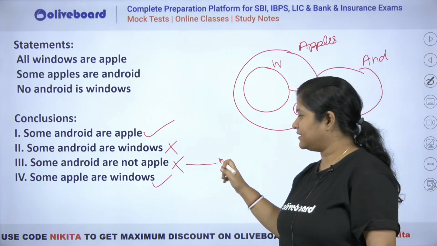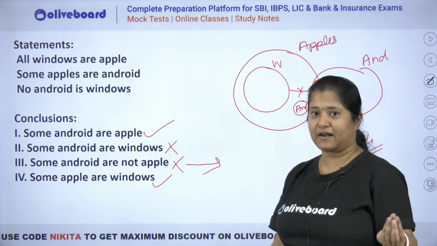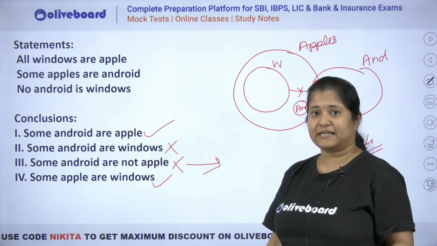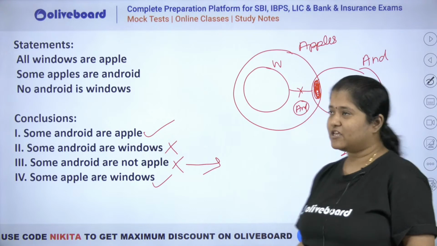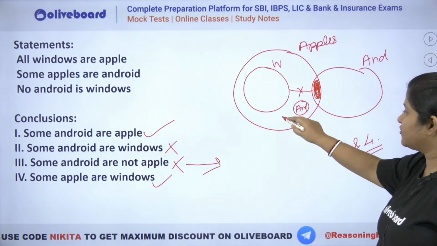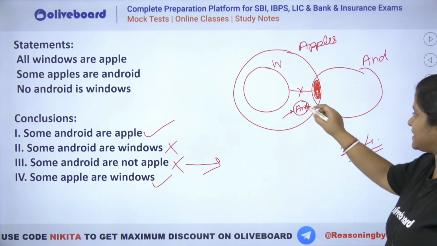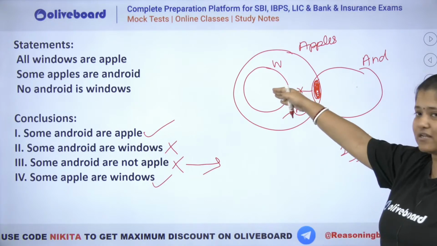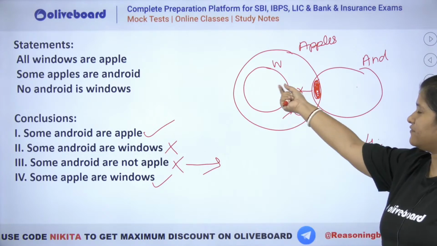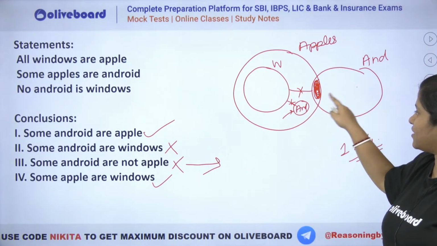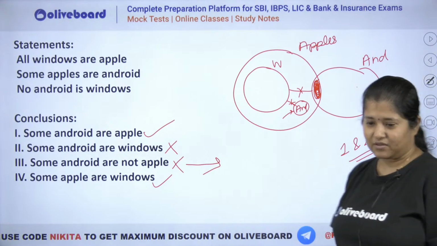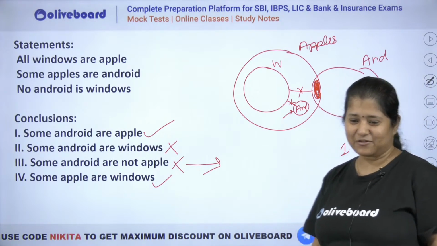When you have to verify whether some not is a valid conclusion, definite valid conclusion or not, check the possibility for all. Okay, if all is a possibility, then some not will not be definite. So here you can see that making this complete Android within Apples is a possibility. You could have made your Android like this, right? Because Android has a negative information with your W. It does not have a negative information with Apples. So it could have gone in this place where we do not have a W. So absolutely this is a possibility that Android can go completely inside here. That is why. Okay. Chalo, I hope this is clear, everyone.